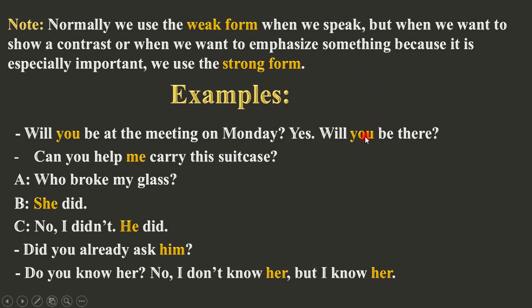So "you" here is the person who is asking us, and "you" here is us, because we are asked by the person. That's why we just say "you" in the strong form. Can you help me carry this suitcase? So we use "me". We do not try to pronounce the long and strong form, "me", but we just say "me". Can you help me carry this suitcase?